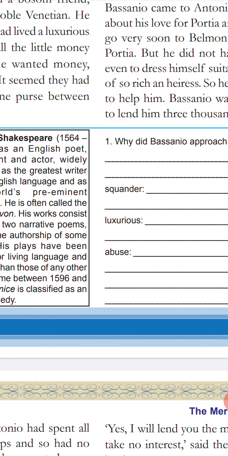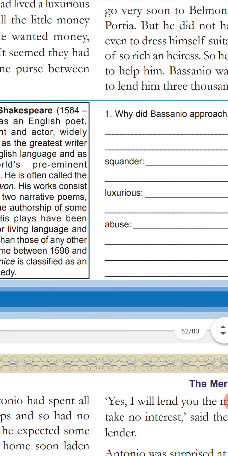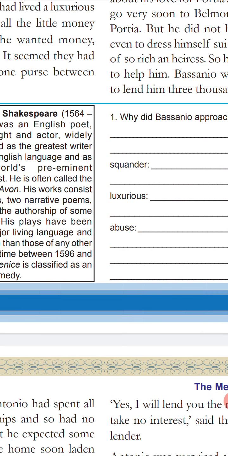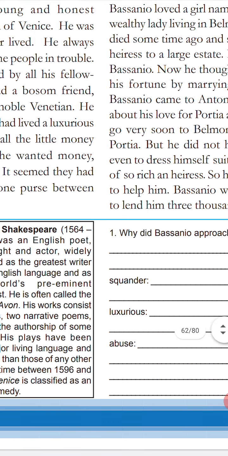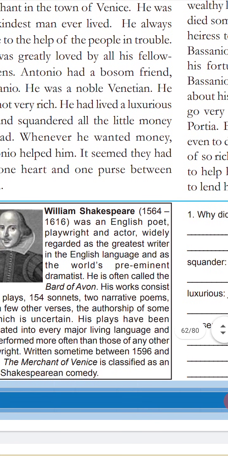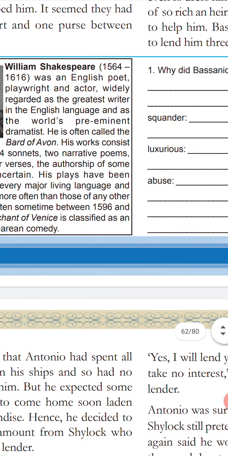Antonio said, "At present, I have no money. I will get the money as soon as this month ends." How? That means Antonio had a ship, and this ship is now abroad. It will come soon to the port. At that time, too much commodity, too many products are in these ships, and imported items are there, and too much money will be gotten. At that time, I will give you. What happened next? Let's see that.